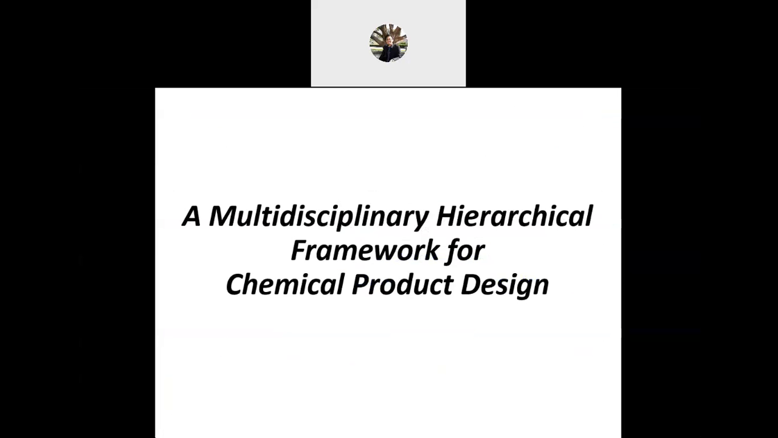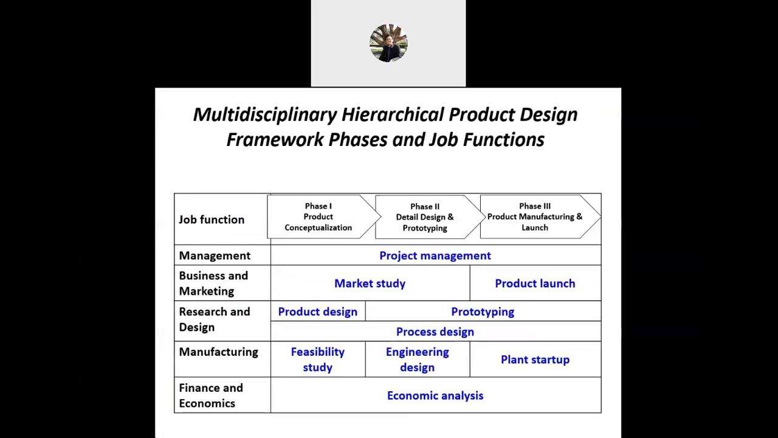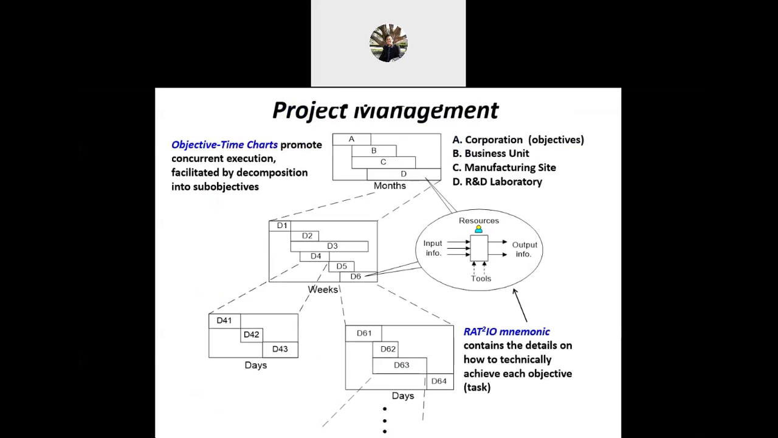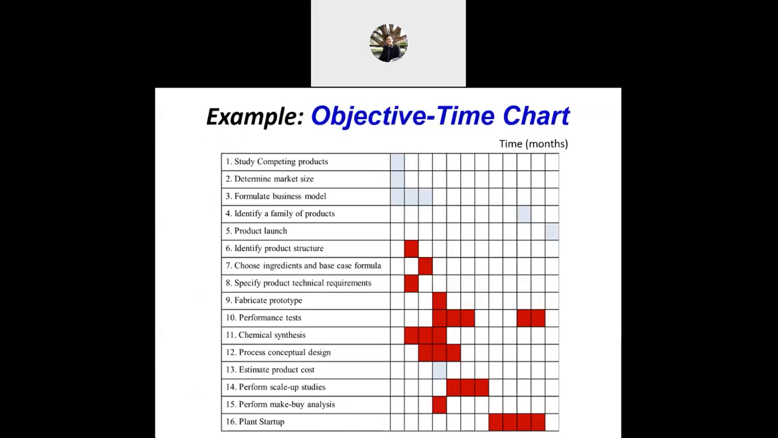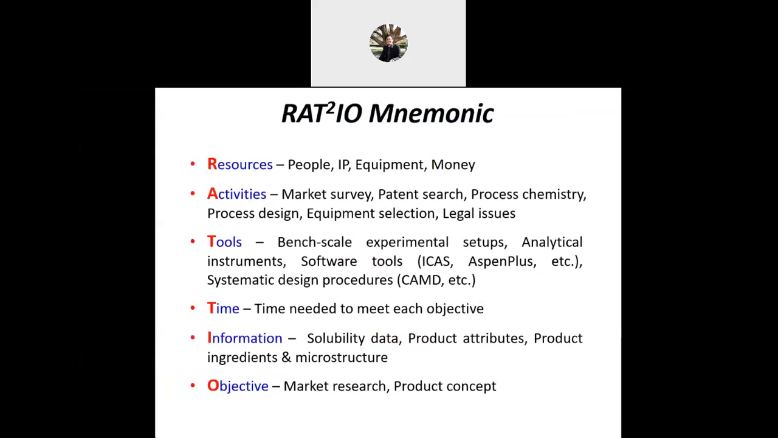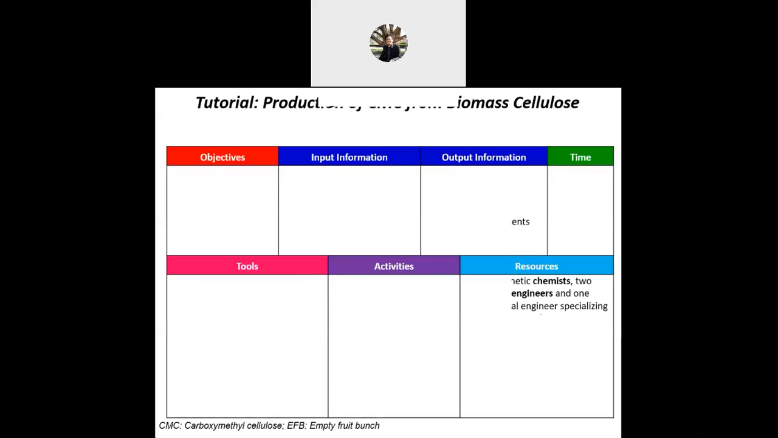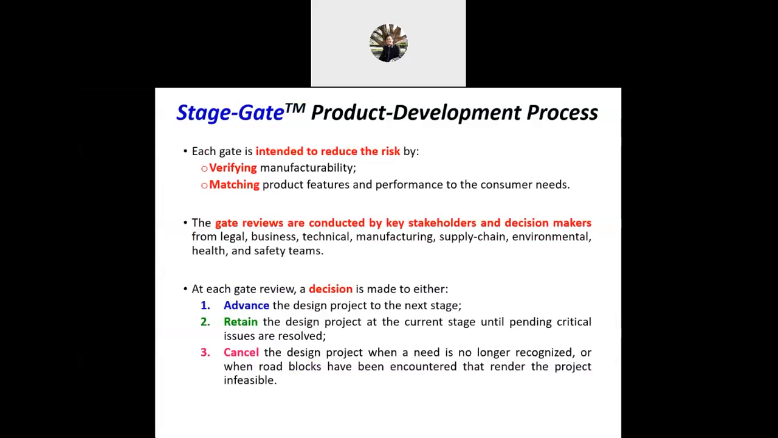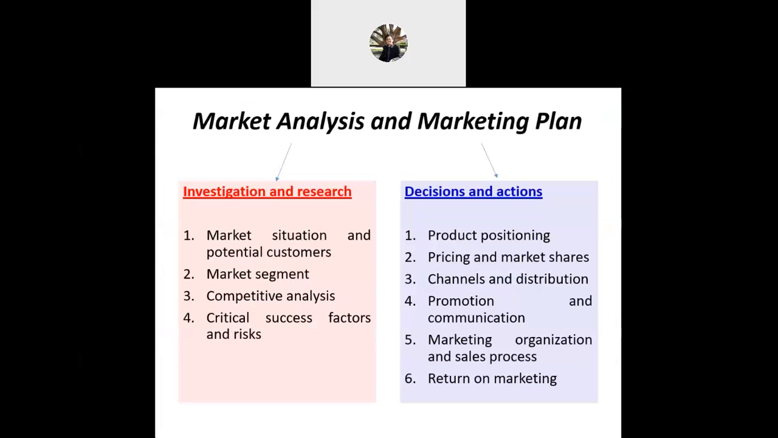So any questions? The most important thing, I think, is this part. This one is the frameworks, related with the timeline and job function. This is important, you have to understand. And then project management, objective time chart. This is important. Objective time chart is a milestone. You have to highlight it, as well as the red to IO. This one is also important. You did the tutorial already, and you understand, as well as stage gate. Stage gate is important.